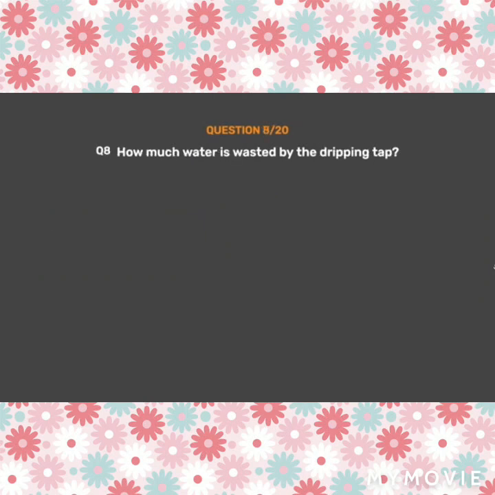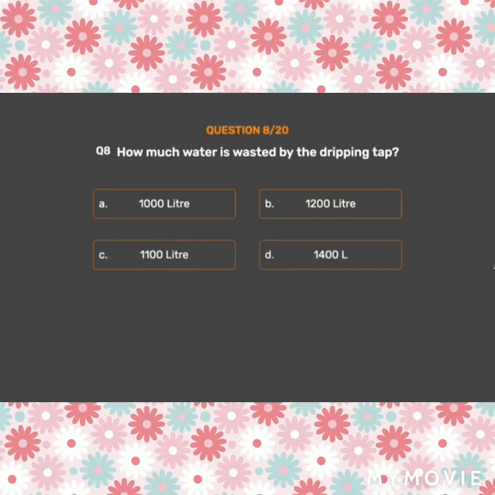Question number 8. How much water is wasted by a dripping tap? Option A. 1000 liters. Option B. 1200 liters. Option C. 1100 liters. Option D. 1400 liters.